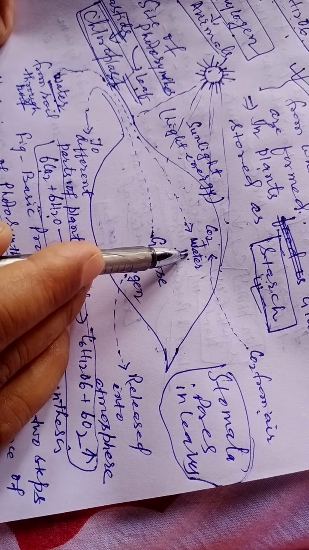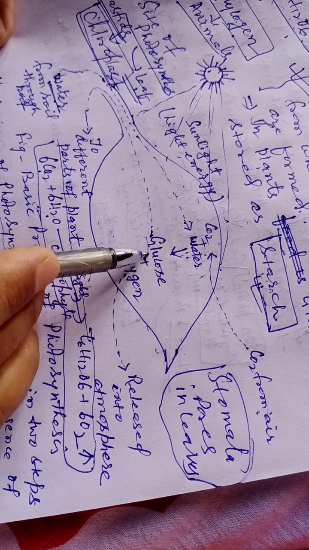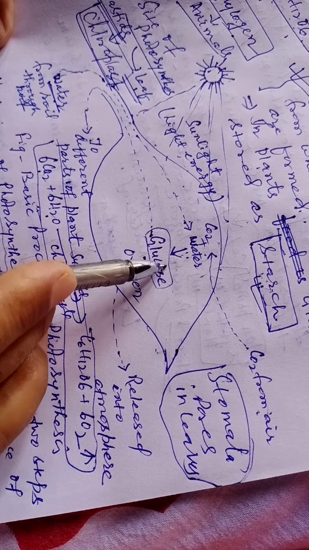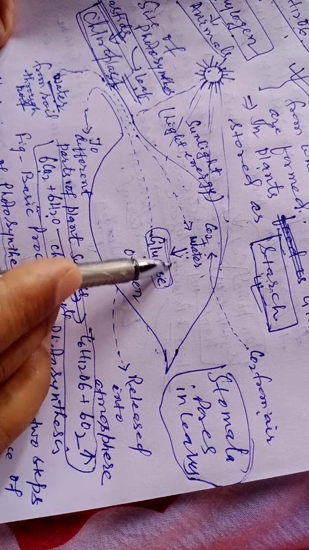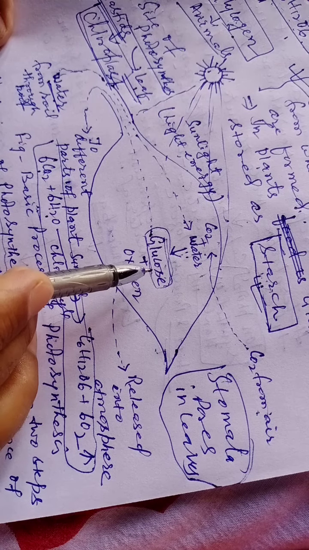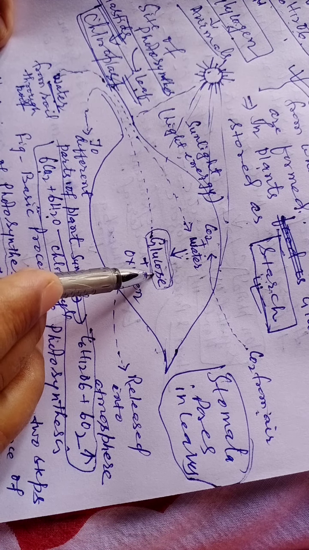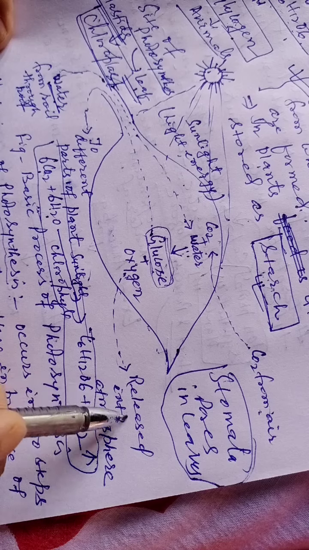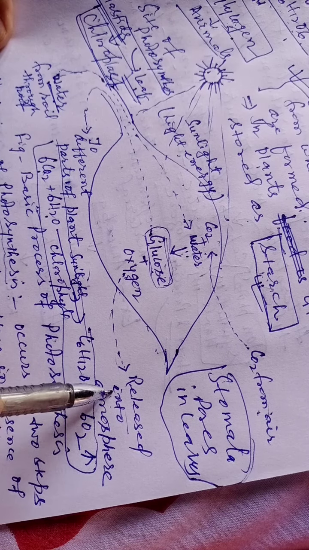Now CO2 and water combine to form glucose. This glucose is synthesized within the leaves by the process of photosynthesis, and oxygen is released as a byproduct into the atmosphere.